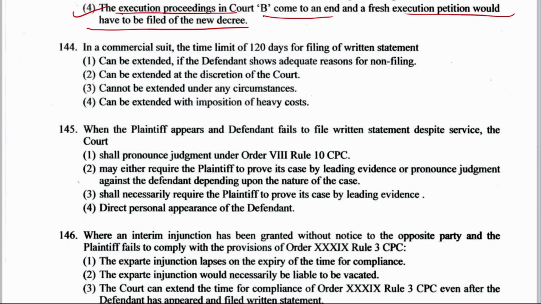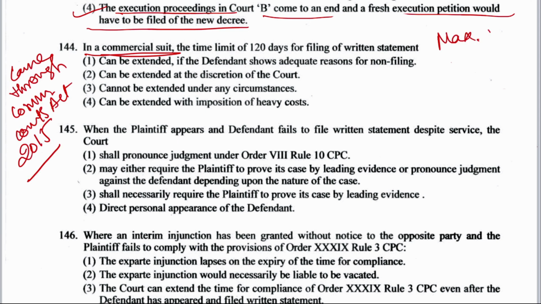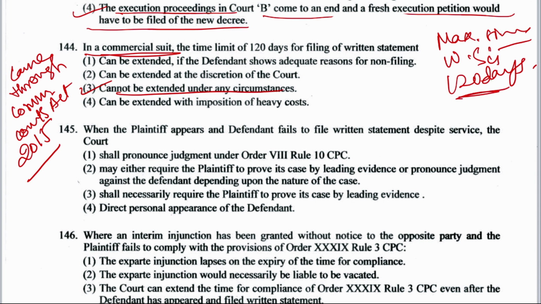Well, this is a special amendment related to commercial suits which came through the Commercial Courts Act 2015, where the maximum time limit for filing a written statement is 120 days, whereas in general suits it is only 90 days. So the right answer is cannot be extended under any circumstances. It's mentioned there for commercial suits only.